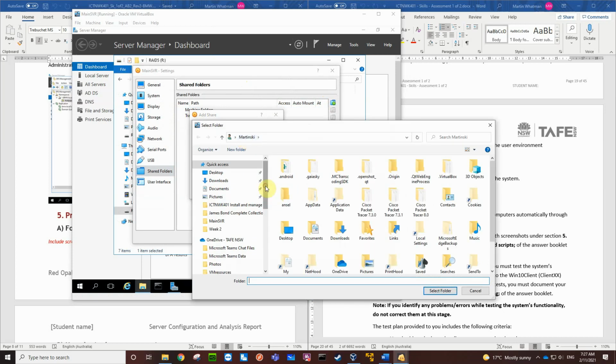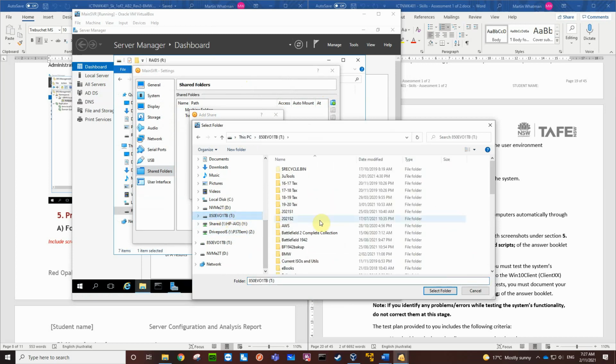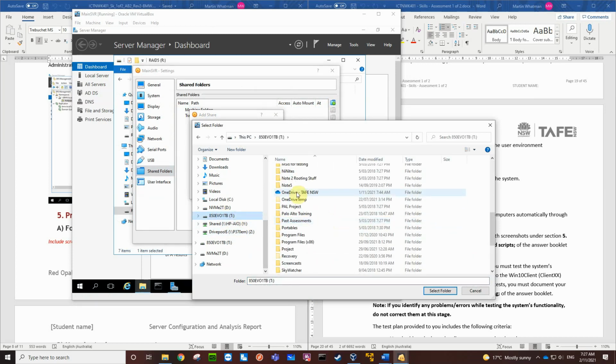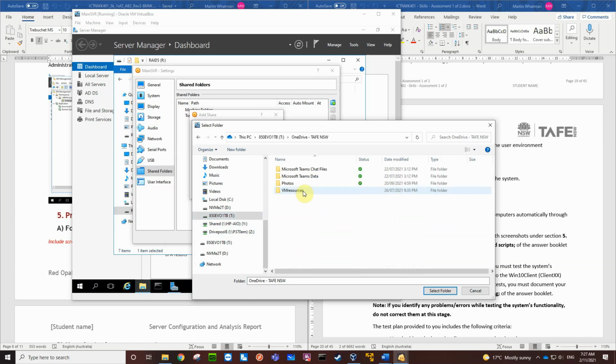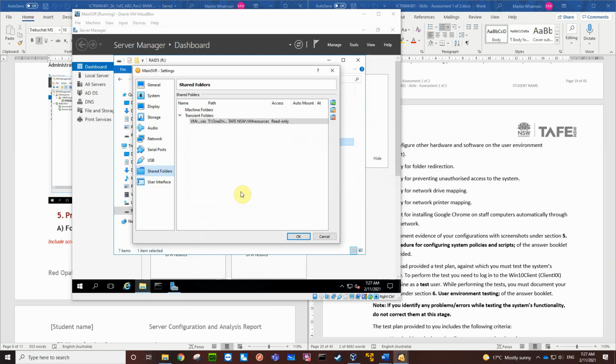On my host computer, I'm going to pick the OneDrive resources folder, and it's software, wallpapers, OVA. I'm just going to go everything. So I'll just select this VM resources folder, the whole thing, and I'll make it read only and pick it.